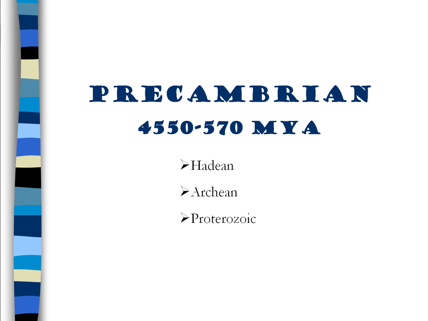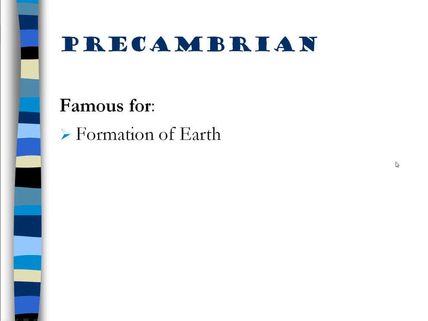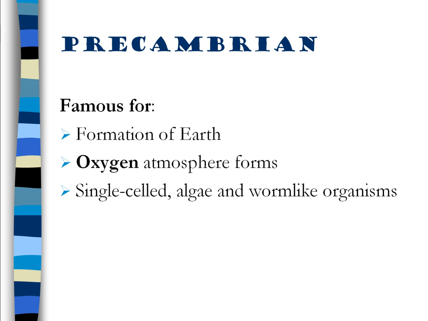Precambrian, 4.55 billion years ago to 0.57 billion years ago. MYA stands for millions of years ago. Precambrian is famous for the formation of the Earth. Our oxygen atmosphere forms. The original atmosphere was not breathable for us. It would have been highly poisonous, made mainly from volcanic belching, if you will. But by the end of the Precambrian, oxygen forms in our atmosphere. The life at this time is single-celled, algae, and worm-like organisms.